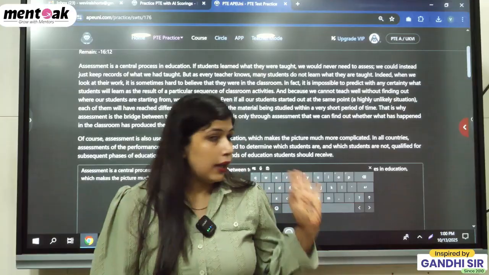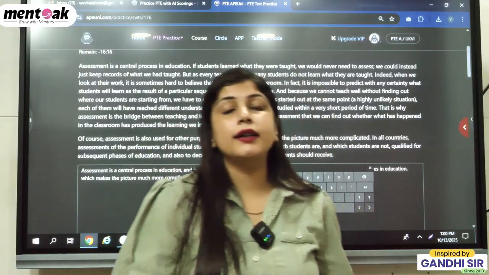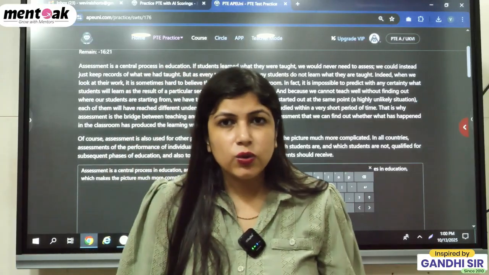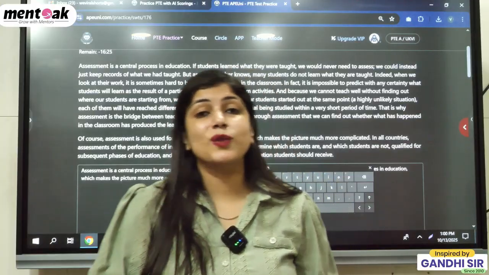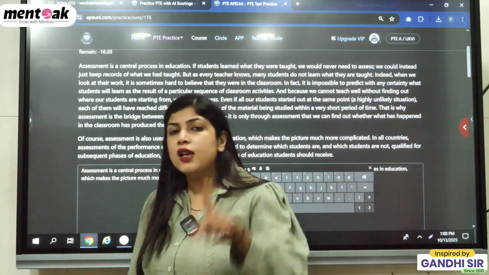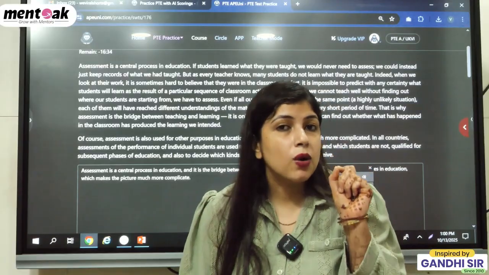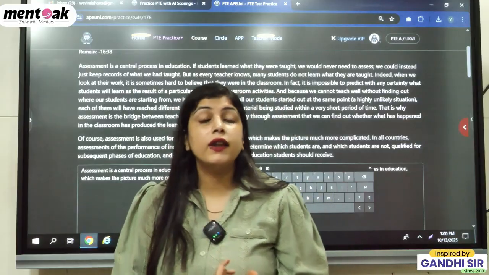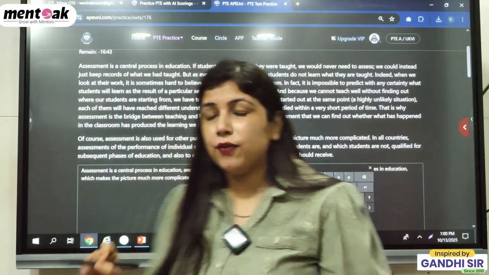If we are pressing the delete button, then they are deducting our marks in our writing, also in spelling. Student will say, ma'am, how can that be possible? Yes, student, this is a hidden aspect we have to take care of. Otherwise, you will write down the exact summary, exact key points, and still you won't get the exact marks, because we have to take care of these small single things that are deducting your marks. So if you want to have a 90 score, you have to take care of the thing.